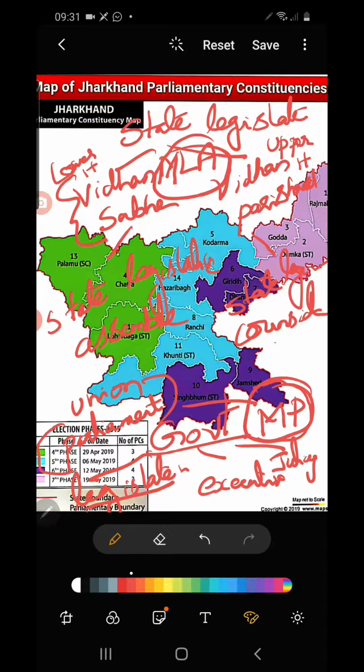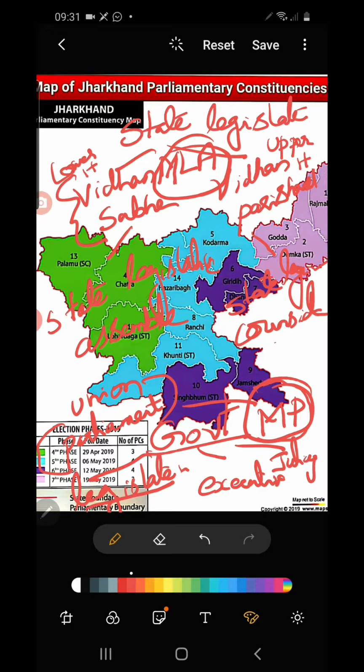Vidhan Sabha members are directly elected, Vidhan Parishad members are indirectly elected. They are called MLA. The term MLA you always have to relate with the state, and MP you have to relate with the Union.